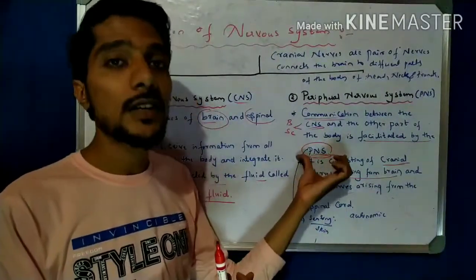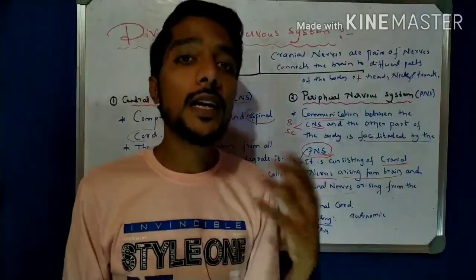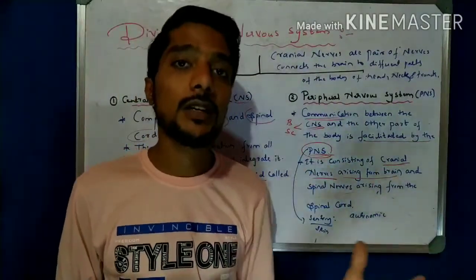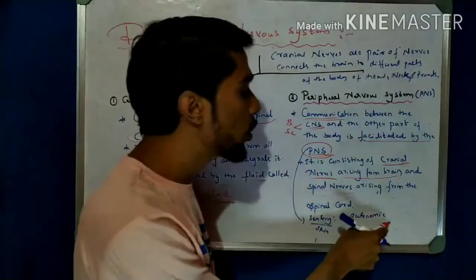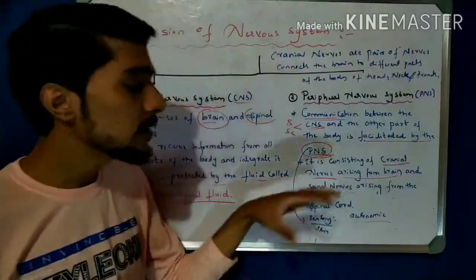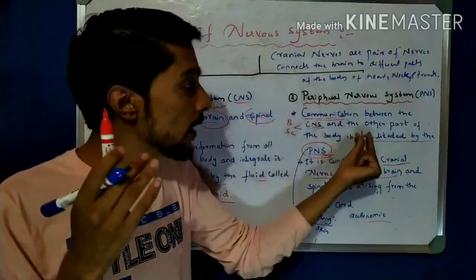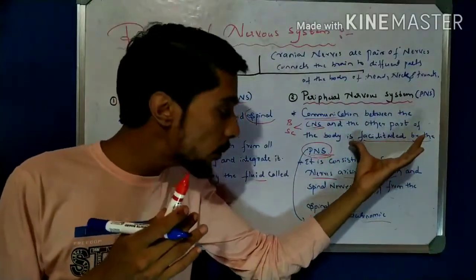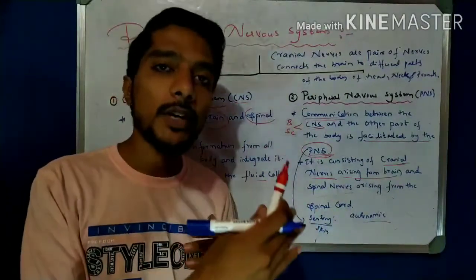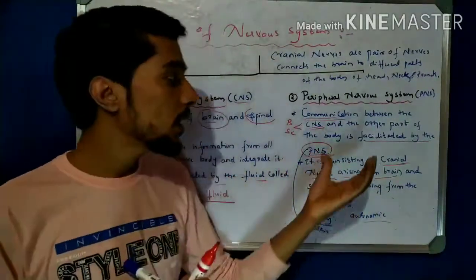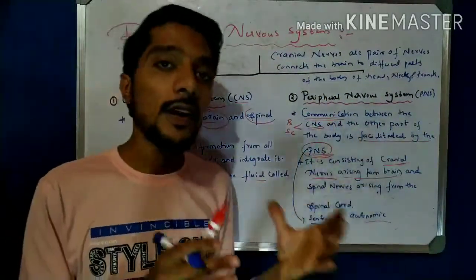That is also the peripheral nervous system. And then autonomic. Autonomic means control of involuntary actions, for example respiration, digestion, breathing and heartbeat, which are controlled by the autonomic peripheral nervous system. So the peripheral system is the communication between the central system and the other parts of the body, such as the skin, heartbeat, blood pressure, etc. They are controlled by the peripheral nervous system.